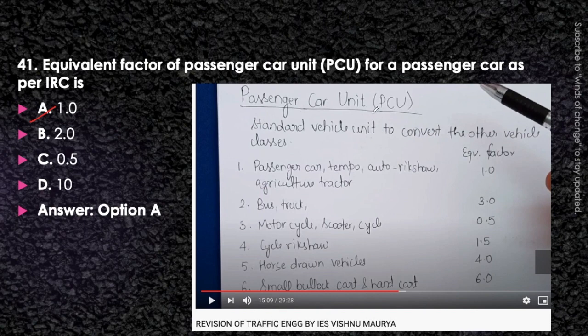So passenger car unit for passenger car is 1, for bus and truck it is 3, for motorcycle, scooter or cycle it is 0.5, cycle rickshaw it is 1.5, horse driven vehicle it is 4 and bullock cart type of vehicle it is 6. We should memorize it, it is also important.